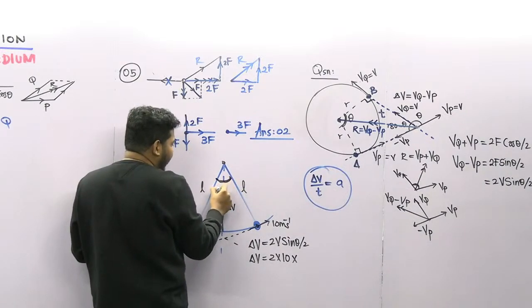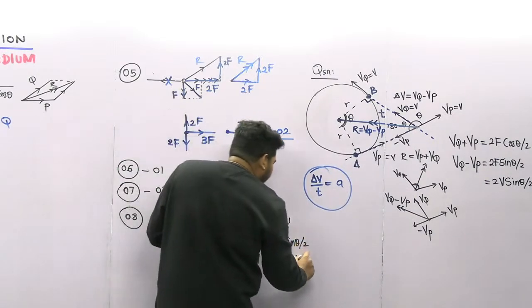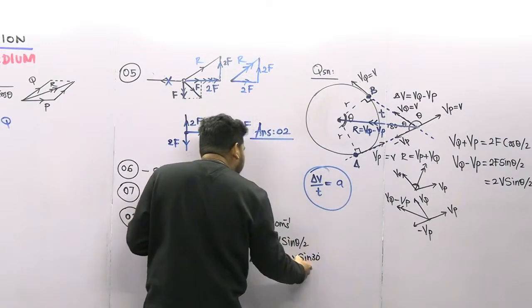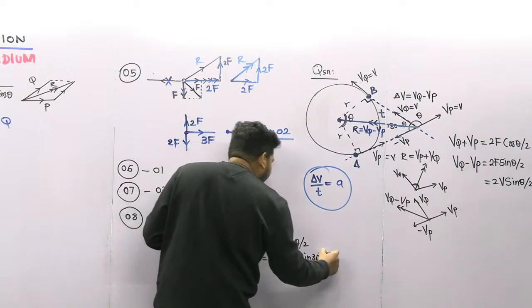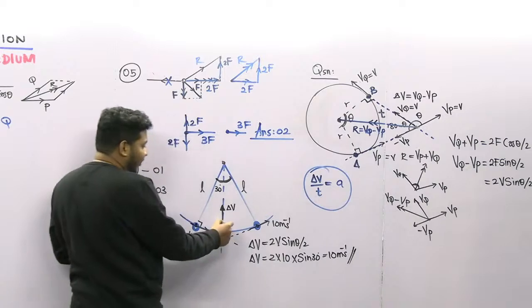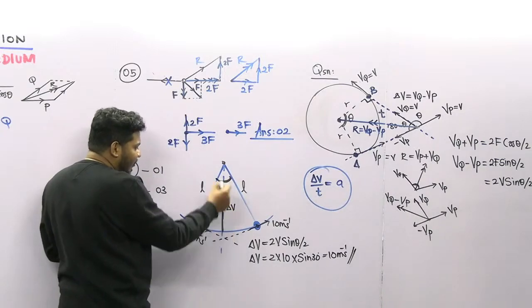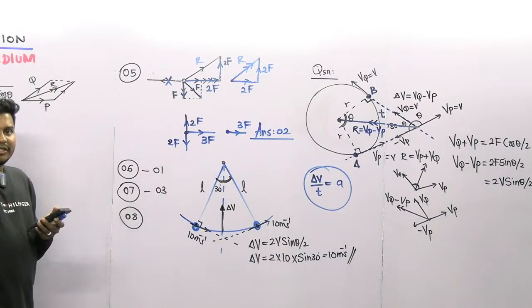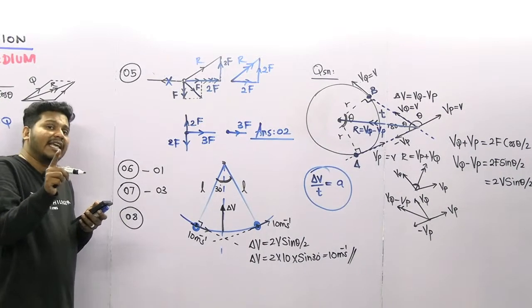So theta by 2 here is 30 degrees, so sin theta by 2 is sin 30. These two can cancel because this is half and this is 2. So the rest is 10 m/s, and that is always towards the center. In this 8th question, I already told you there is a small mistake.